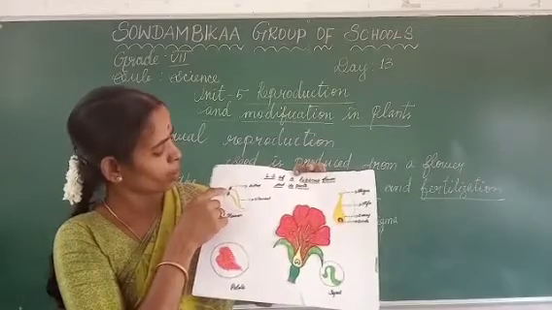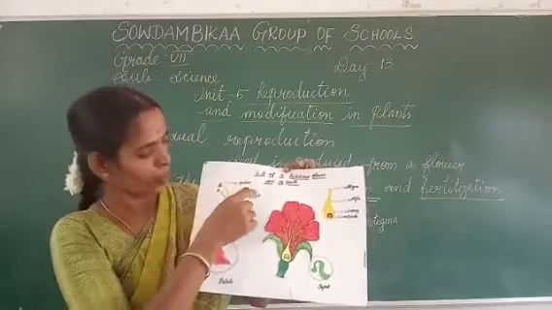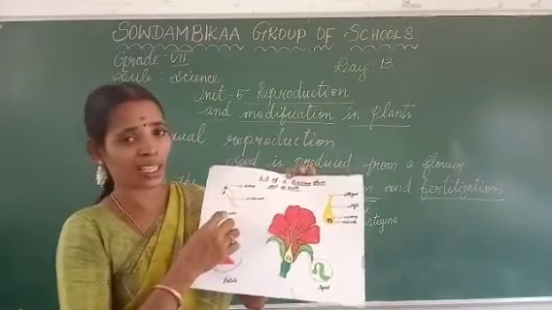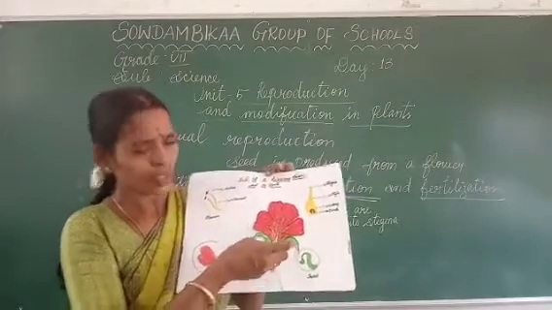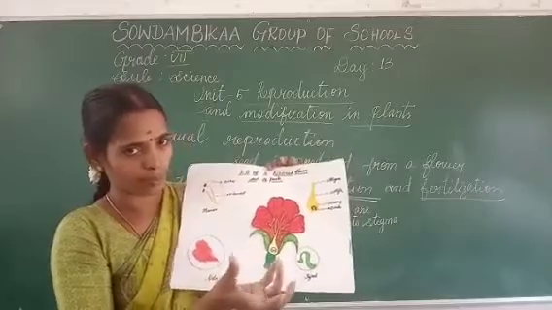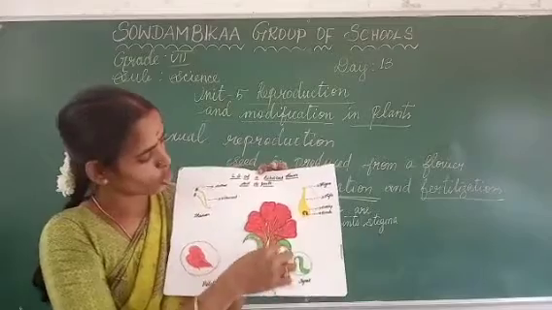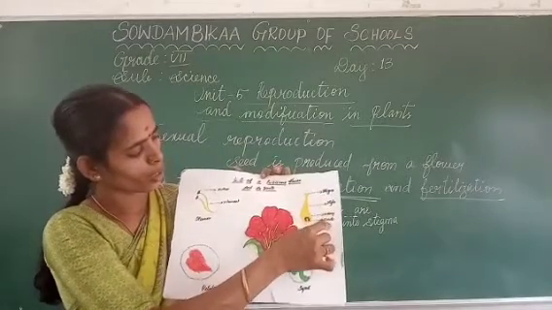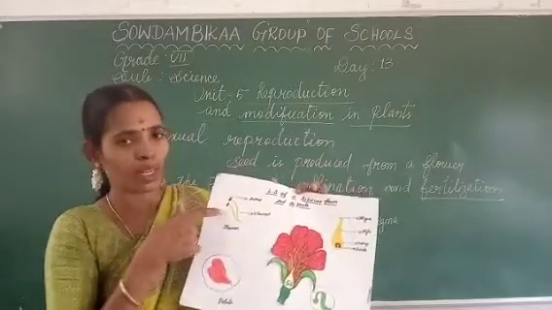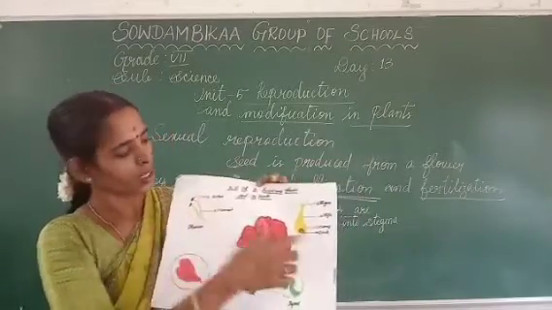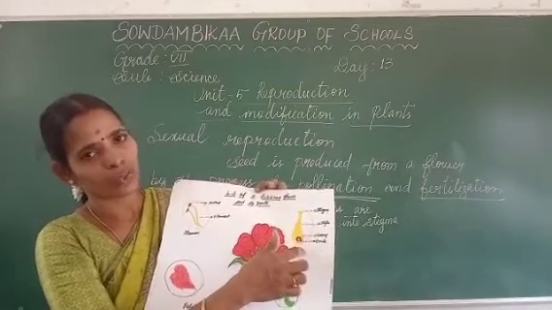The tip of the filament has an anther. This stalk-like structure is the filament. These two parts come under the stamen. The center part of the flower has an oval-like structure: stigma, style, ovary, ovule. That is the pistil. The stamen is the male reproductive part of a flower. The stigma, style, ovary and ovule are the female reproductive part of a flower.